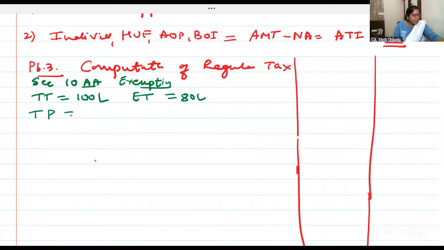What's your total profit of the SEZ? It's given 40 lakhs. So what will be the export profit exempt under section 10AA?